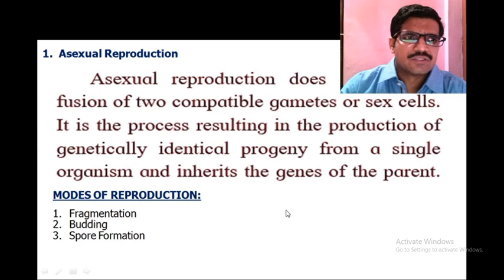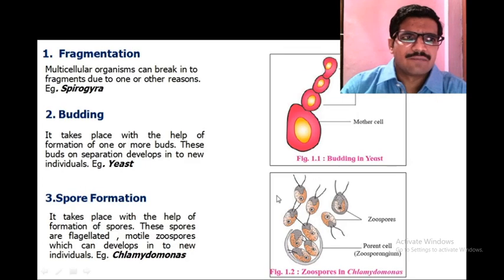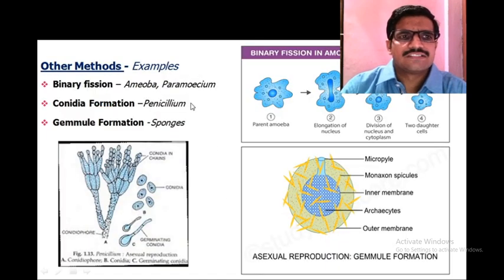So this asexual reproduction is of three types, that is fragmentation, budding and spore formation. Other methods: binary fission, observed in amoeba and paramecium. In the case of amoeba, the parent cell consists of a nucleus. This parent cell divides and there is formation of two daughter cells. That process is called binary fission, because two cells are formed.